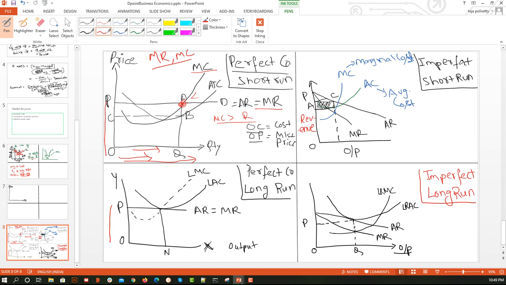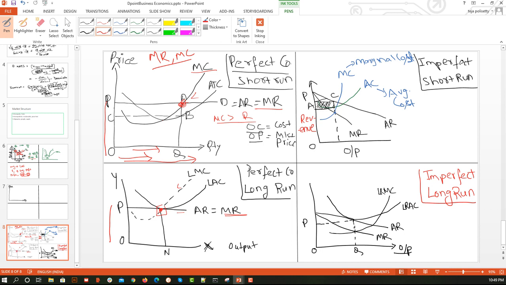We will interpret this in a moment, but let's find the same point in all the graphs. In perfect competition in the long run, I can see MR here because of price elasticity. LMC is nothing but long marginal cost, and long average cost; L just means long, and the remaining MC and AC remain the same. Here is my MR and this is my MC, and they intersect here, so the first condition is satisfied. The second condition, MC lying above MR, is also satisfied. So this is my point of analysis.